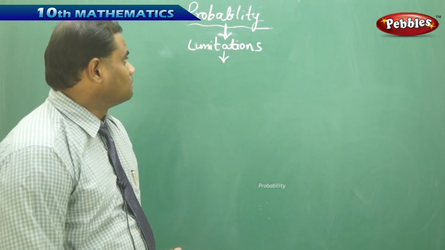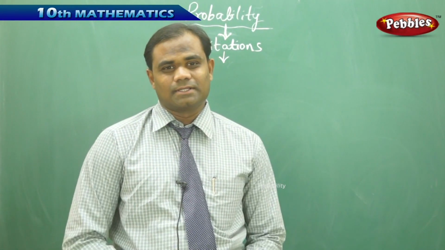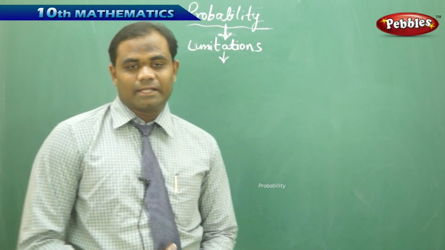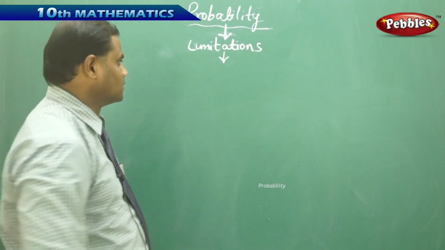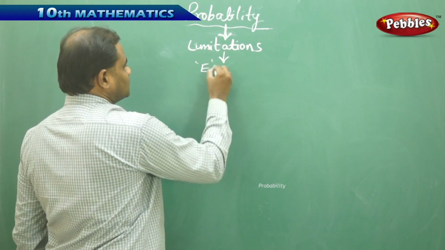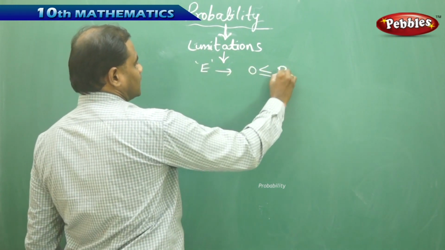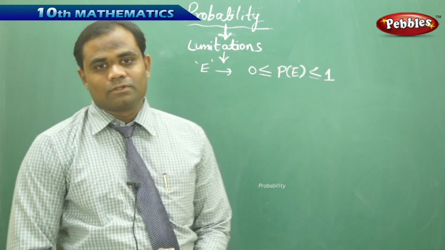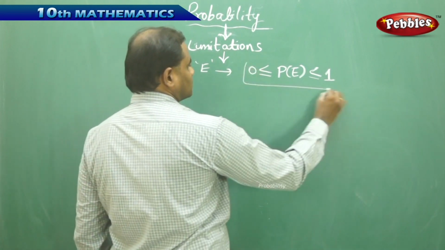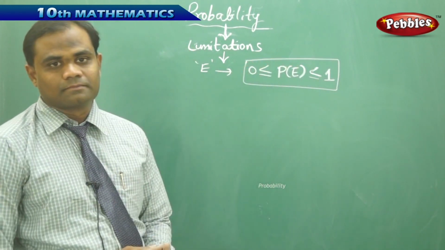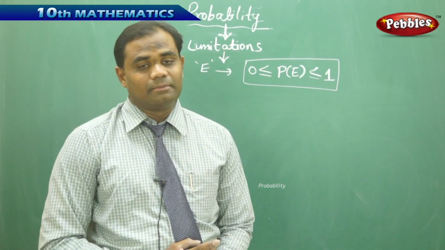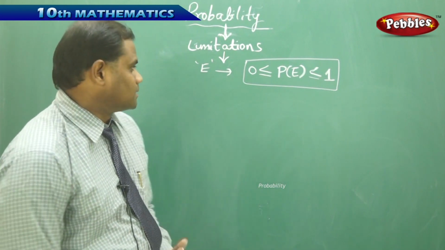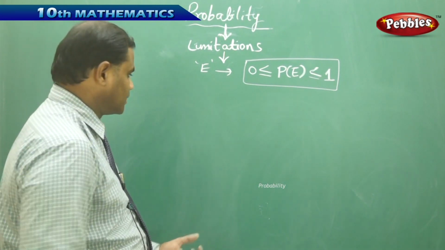So now that we have completed the topic of probability, now comes the limitations which we are going to discuss. Probability has its own limitations. Initially, to start with, we have seen that for an event E, the limitations of the probability are that P of E always lies between 0 and 1. So we have already identified this using the mathematical definitions. And also we have seen that the sum of all elementary events is 1, or the sum of all probabilities is equal to 1. But imagine I take, say,